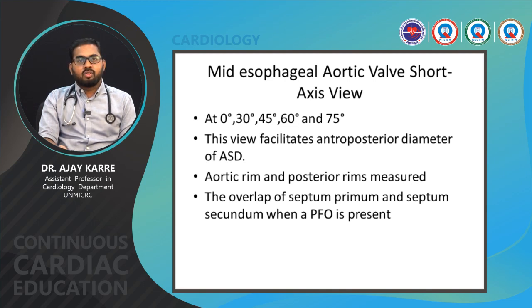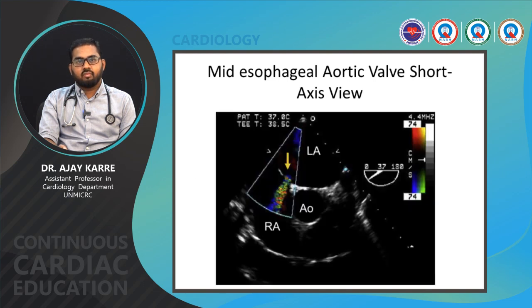Mid esophageal aortic wall short axis view: at the mid-esophageal position at 0 degree, 30 degree, 45 degree, 60 degree and 75 degree. This view facilitates measurement of the anteroposterior diameter of the ASD, and the aortic rim and posterior rims. The overlap of septum primum and septum secundum when a PFO is present can be appreciated. This is a mid-esophageal aortic wall short axis view. Here we are able to see the AO, aorta, LA, left atrium, RA, right atrium, and the color jet from the left atrium to the right atrium, depicted by the arrow.